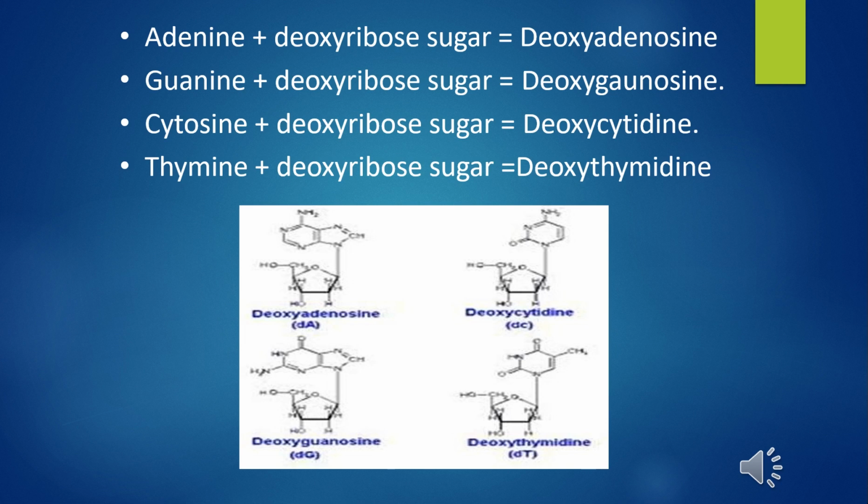And the next one, when thymine is attached to the deoxyribose sugar, it will be called deoxythymidine. It's also a pyrimidine. And you must remember that in DNA thymine is present, and in RNA, instead of thymine, uracil is present. It means RNA has adenine, guanine, cytosine, and uracil, and DNA has adenine, guanine, cytosine, and thymine. This you have studied in class 11.